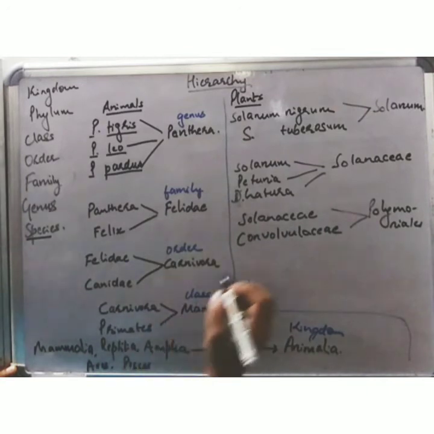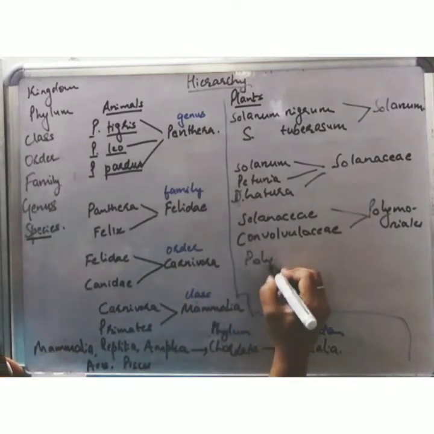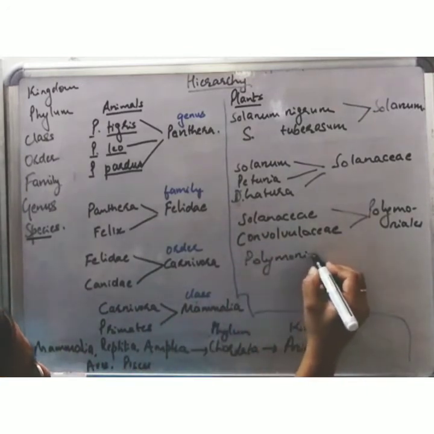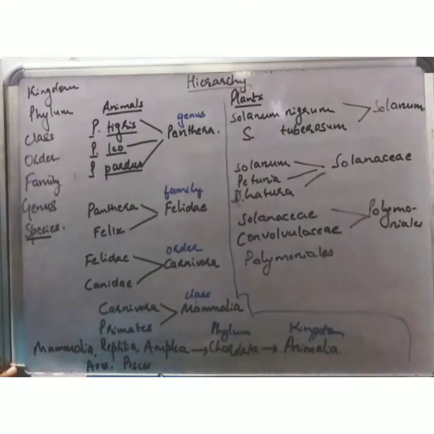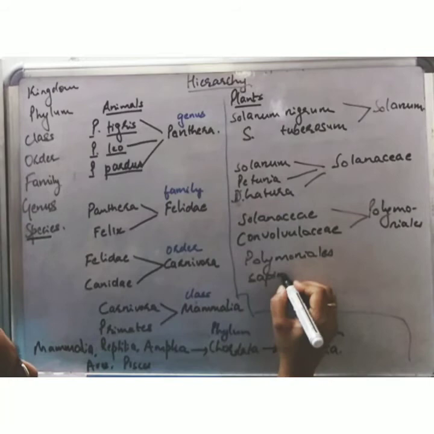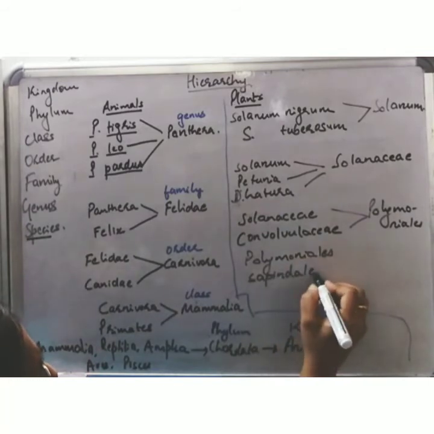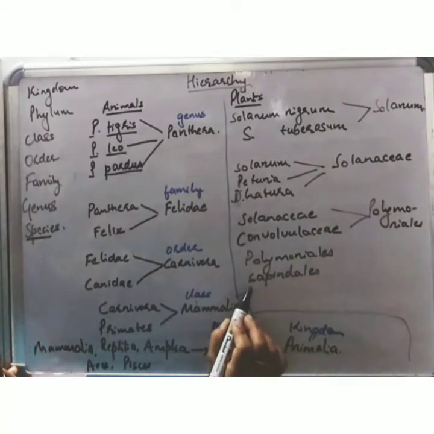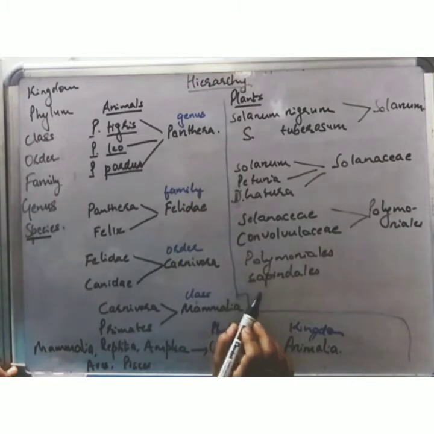The members of order Polymoniales, along with members of the order Sapindales. The mango, the members of the mango family, comes under the order Sapindales.